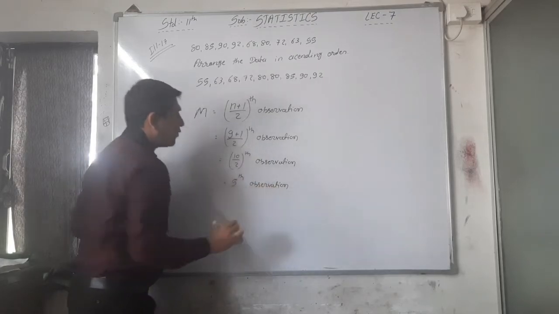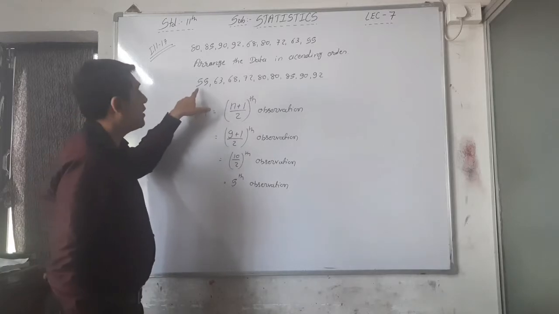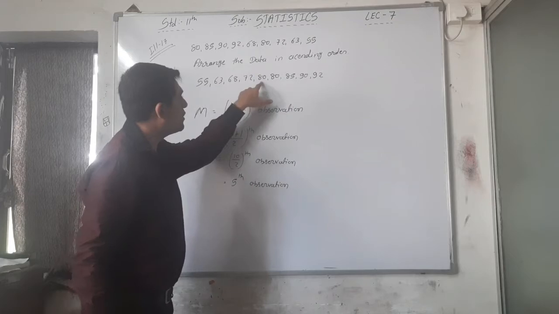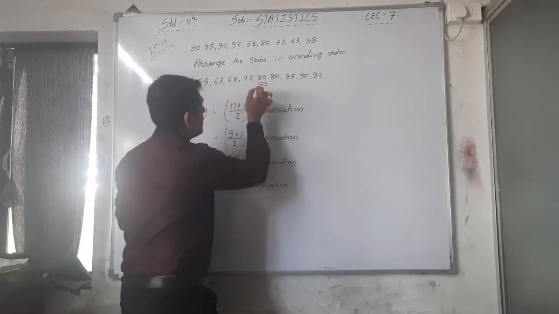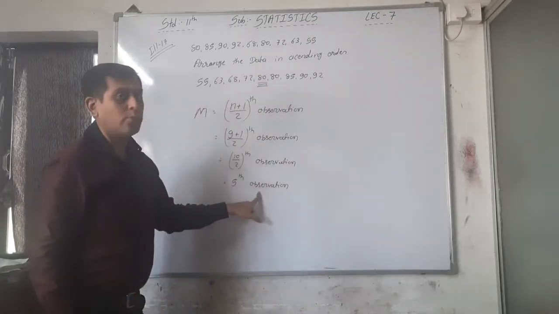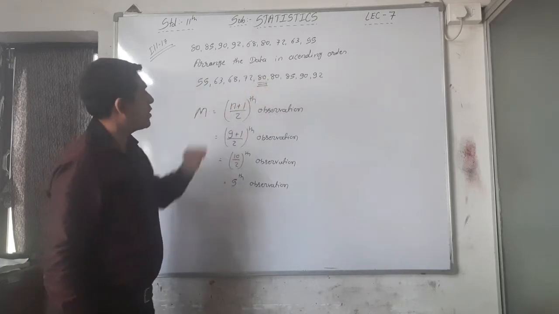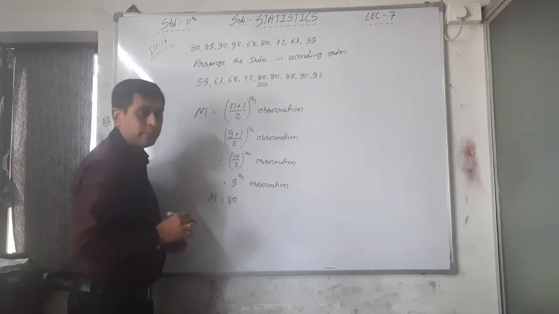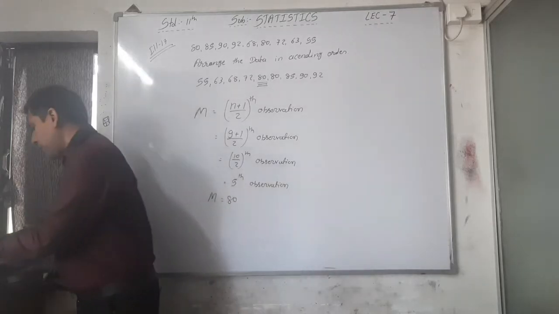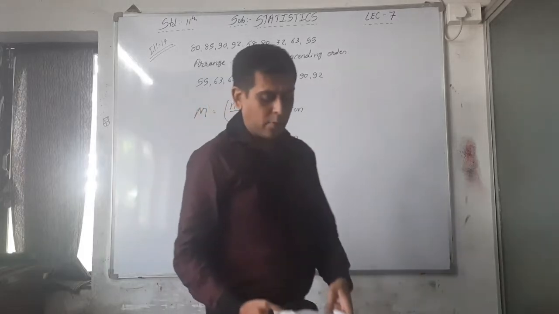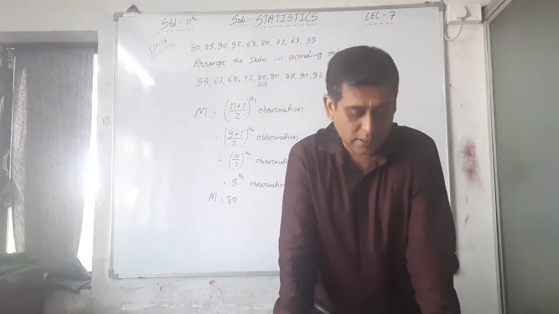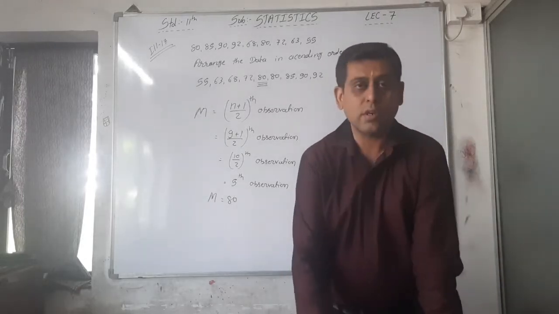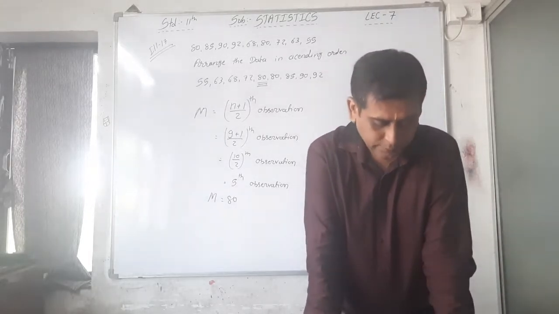And which one is our 5th observation? We have to find it in the ascending order data: 1, 2, 3, 4 and 5. See here, 80 is our answer because the 5th observation is 80. That's why we can say median is equal to 80. Right? So we have to write one line for that: thus the median production in this factory is 80 items. Okay, so this is the question and answer. Please write down this.